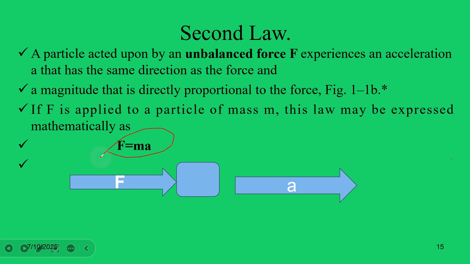Here F is the unbalanced force of the system, and the object has its own mass and acceleration. So the acceleration must be in the direction of that unbalanced force. If the direction of the force is in the positive x-axis, the object must be displaced in that direction, on the x-axis. Conversely, if the object is moving in the negative x-axis, the object is decelerated along the x-axis.